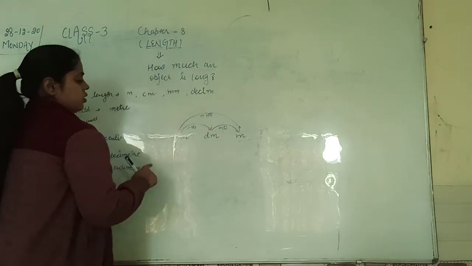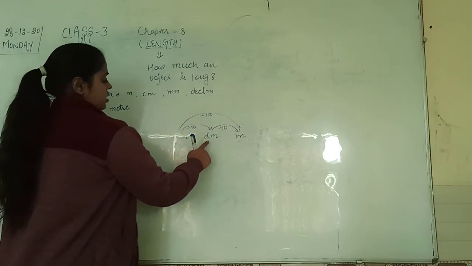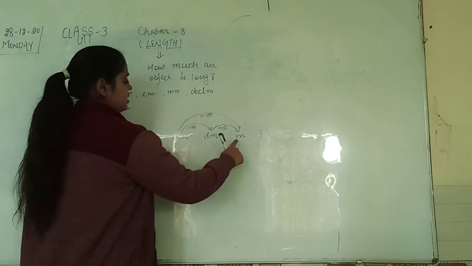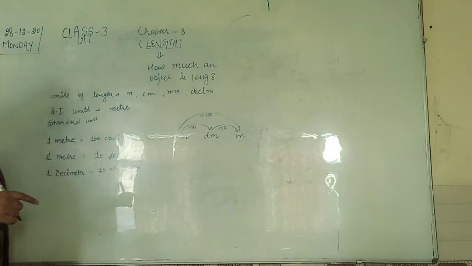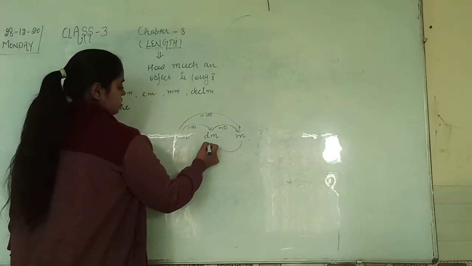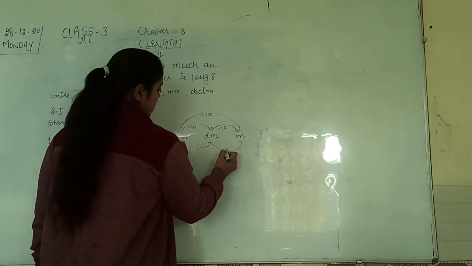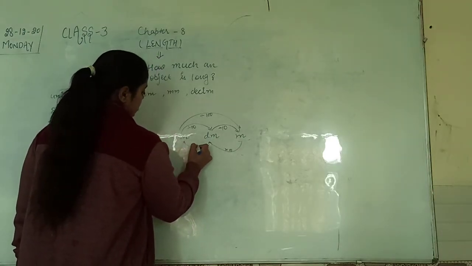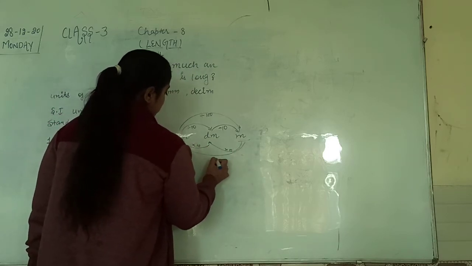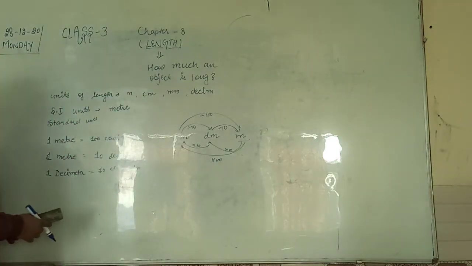So if you convert centimeter to meter, divide by 100. Centimeter to decimeter, divide by 10. Decimeter to meter, divide by 10. Now big to small, we learn to multiply. Multiply with 10. Multiply with 10, and meter to centimeter multiply with 100. Clear students?